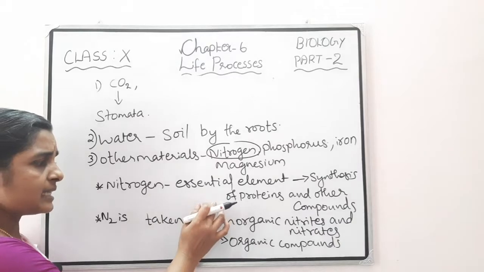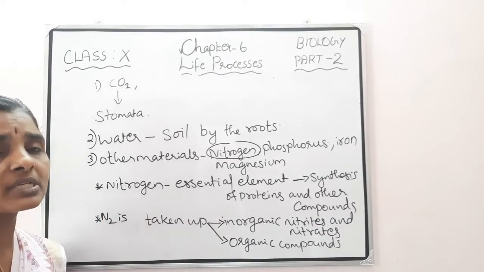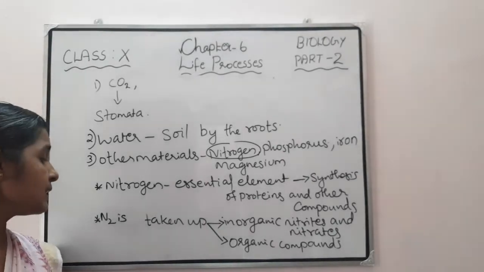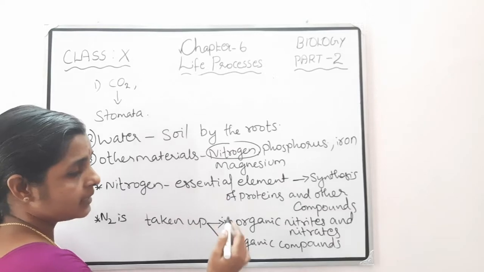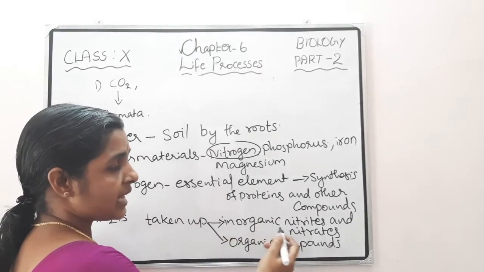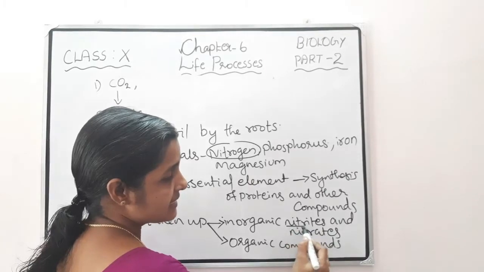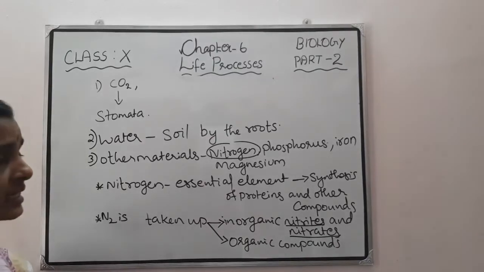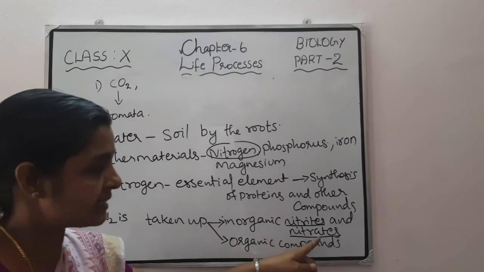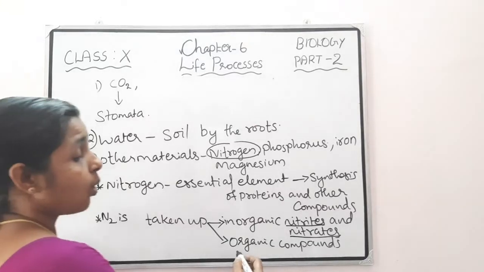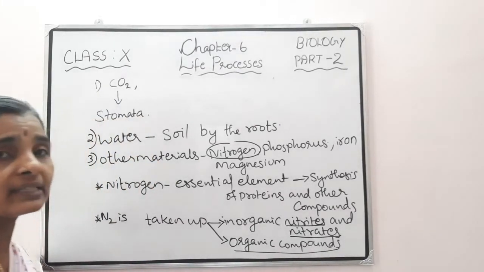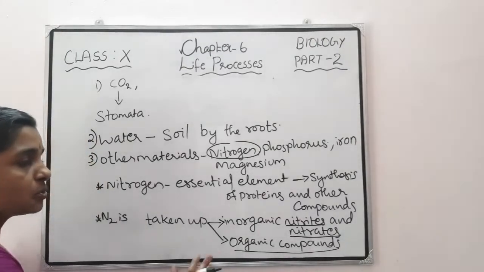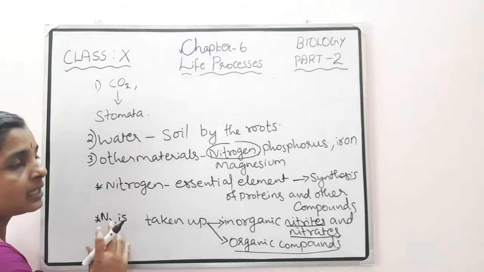You know that plants cannot absorb nitrogen directly from the atmosphere. Then how are they taking this nitrogen? Nitrogen is taken up in two ways: either in the form of inorganic compounds such as nitrites and nitrates, or in the form of organic compounds prepared by bacteria from atmospheric nitrogen. So by these two ways, nitrogen is taken up by the plants.